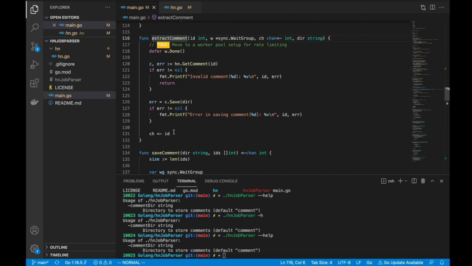What this means is that once the content has been saved, now I think I understand why I use the channel. Now it is okay for me to add this ID to the map of done IDs that I'm going to save at the end. So how do you keep track of, out of those 200, 190 worked and 10 maybe failed because of network issues or something like that? So I need to pass that information, right? Which worked and which failed? And the channel is basically going to be like my buffer where I can save that information, right?